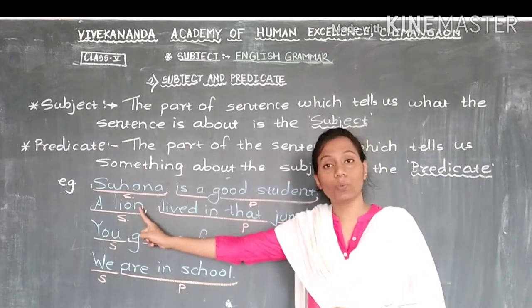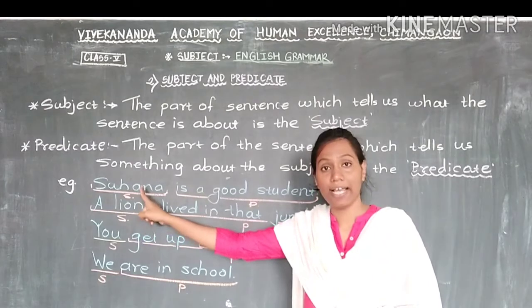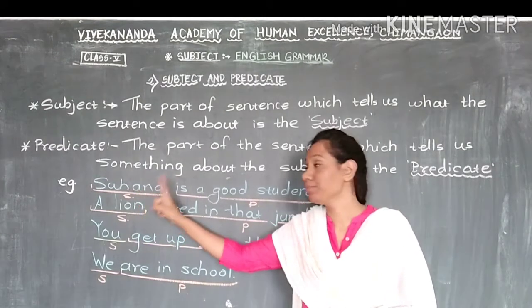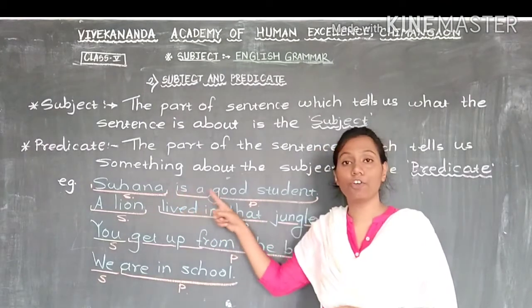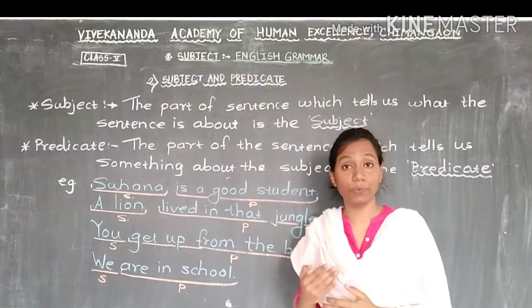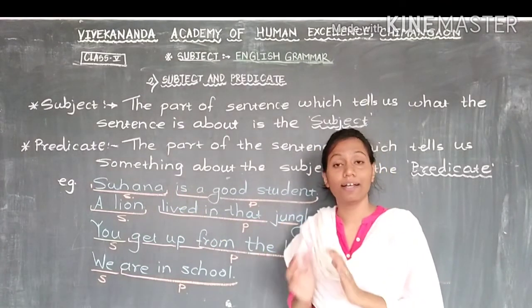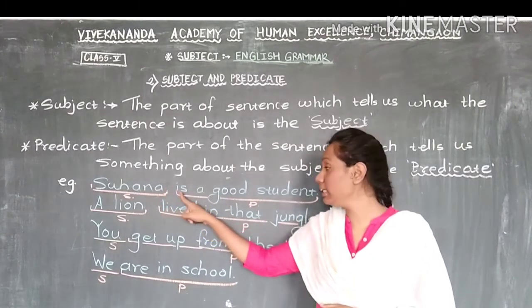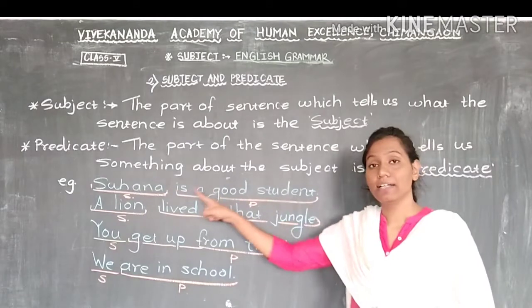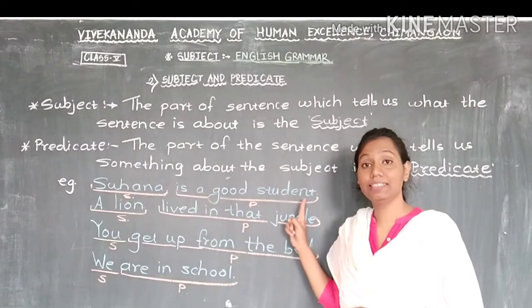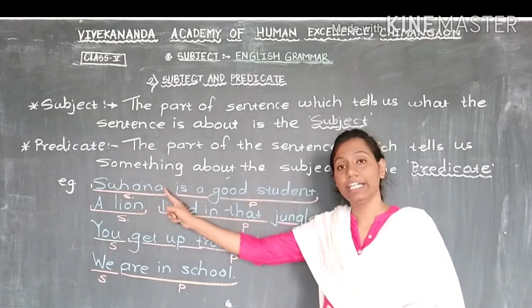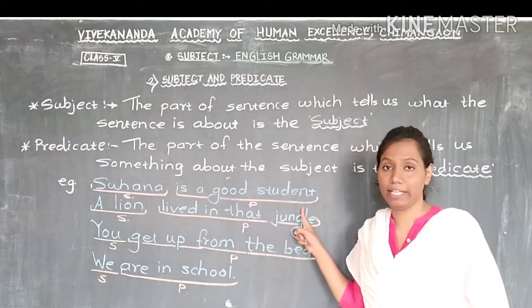Suhana. So Suhana, this is the subject, and that's why we write S below it. Then the remaining part of the sentence which tells you about Suhana can be called the predicate. Now, is a good student. This part of the sentence tells us about the subject, about that person. It means this is the predicate.